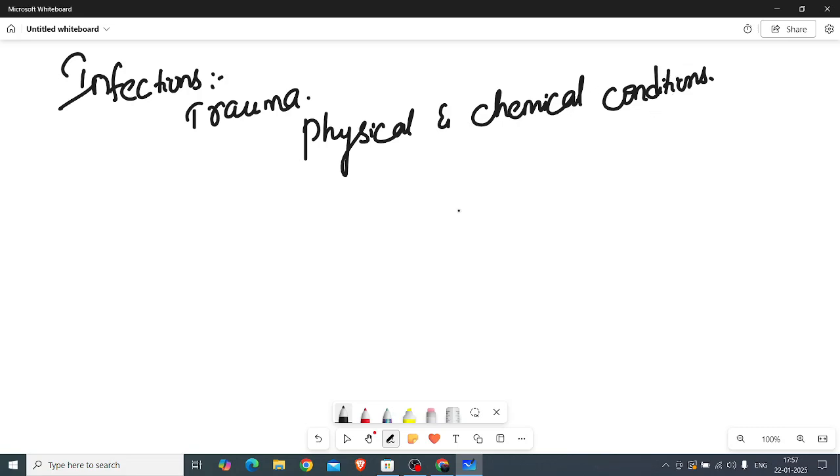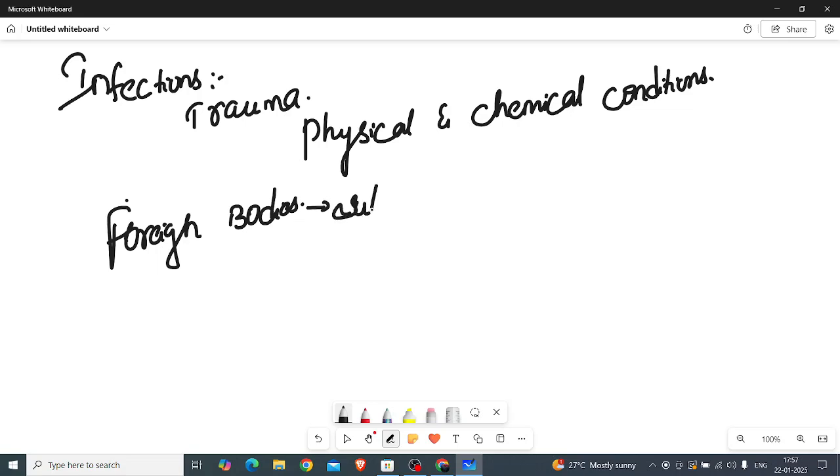Fourth one, foreign bodies. Foreign bodies means any foreign substance, for example after a procedure, the person may get the sutures inflamed and infected easily, due to the foreign bodies. And immune reactions.